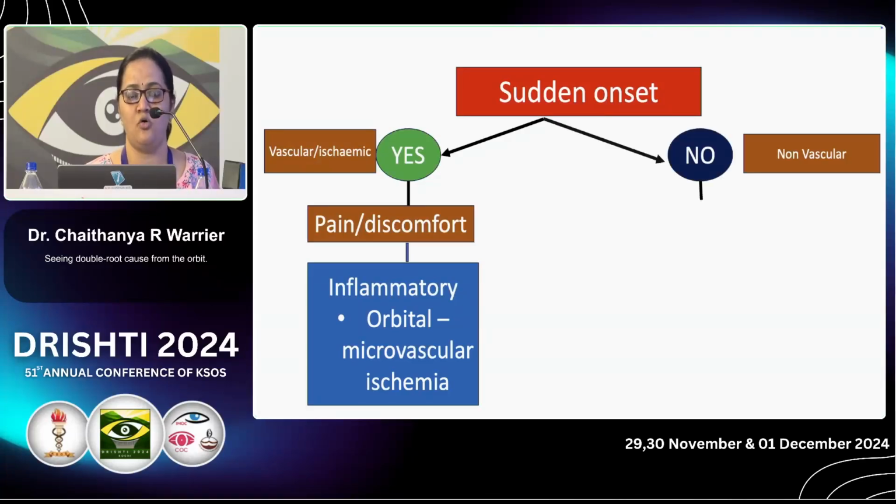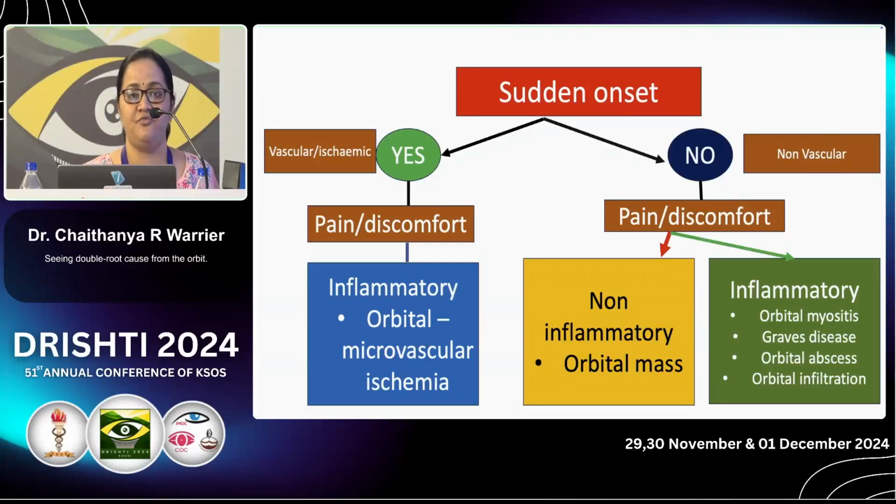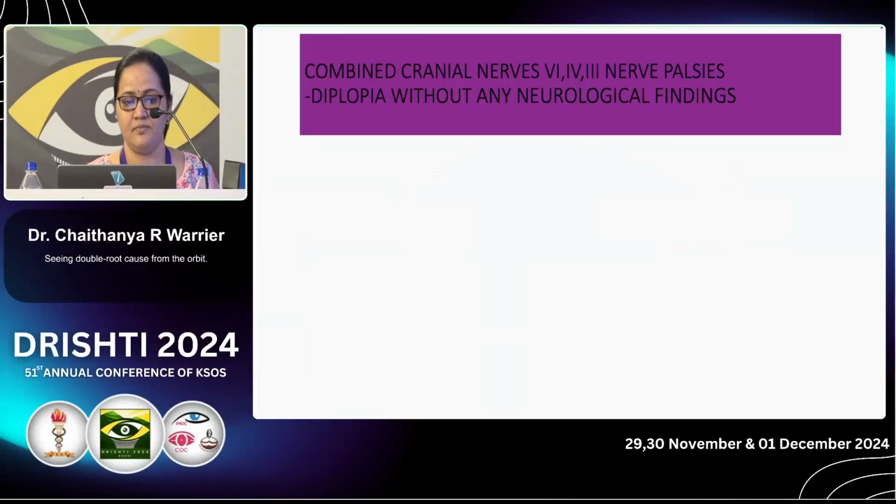If it is not sudden onset but of long duration, it is basically non-vascular. And if pain and discomfort are not there, it is non-inflammatory, orbital mass related, either restriction or mechanical. If pain is there, definitely inflammatory causes such as orbital myositis, Graves' disease, abscess or infiltration.